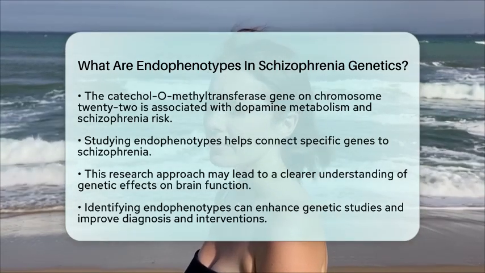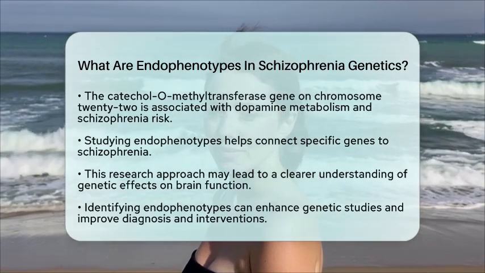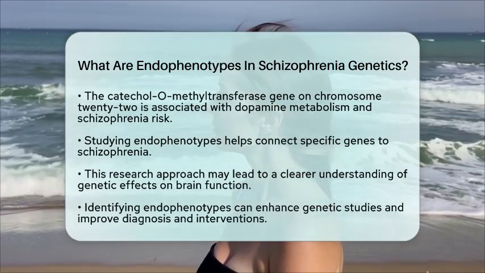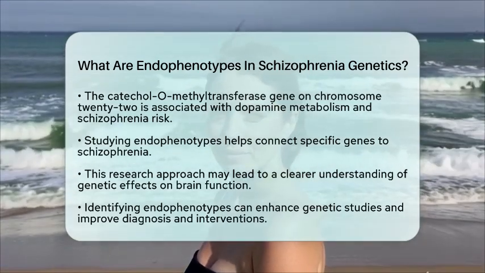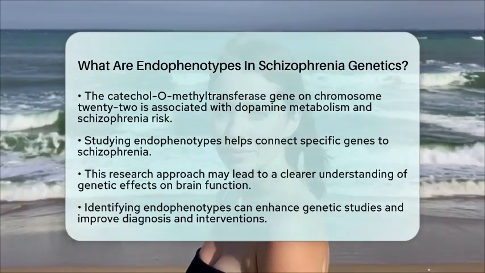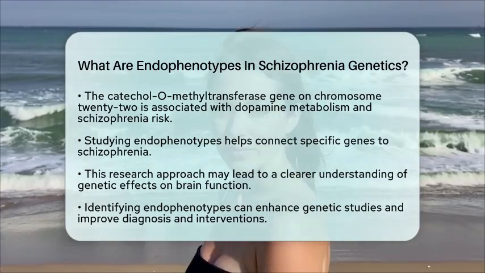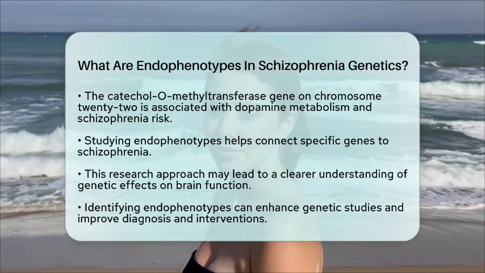Identifying endophenotypes can also improve genetic studies. By concentrating on stable and measurable traits, researchers can gain a better understanding of the biological pathways involved in schizophrenia. This could lead to earlier diagnosis and targeted interventions, especially for those at genetic risk who do not yet show symptoms.